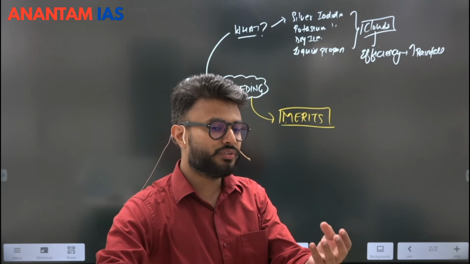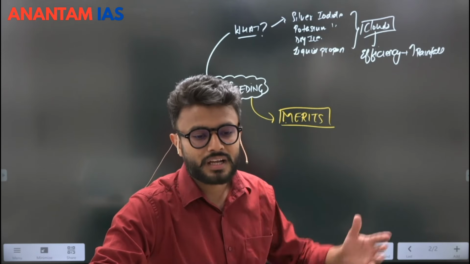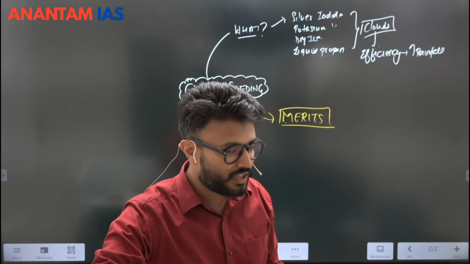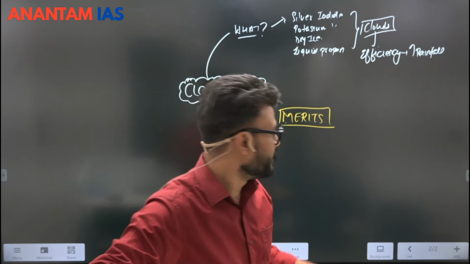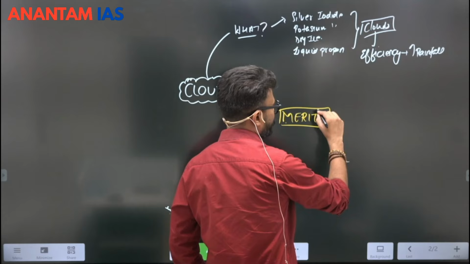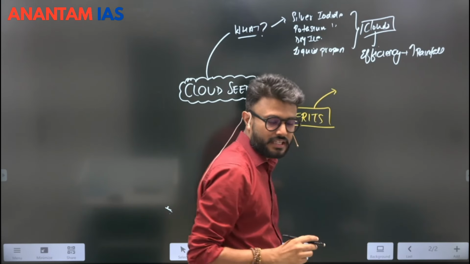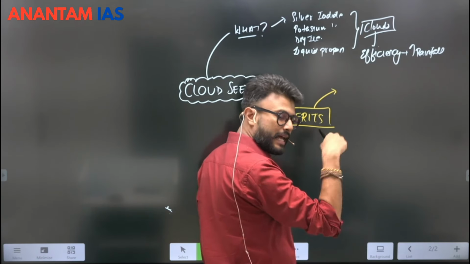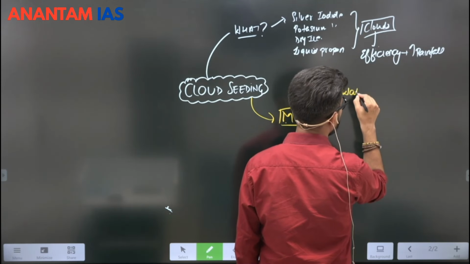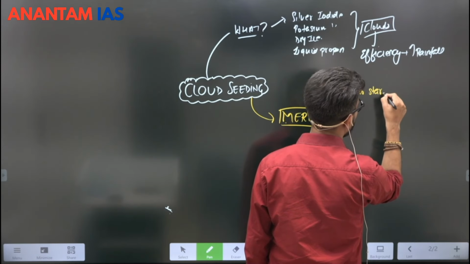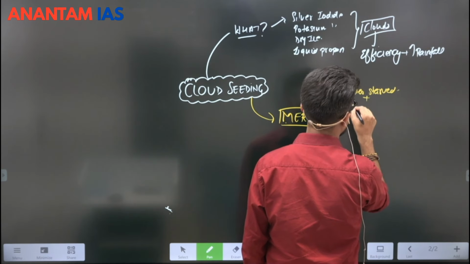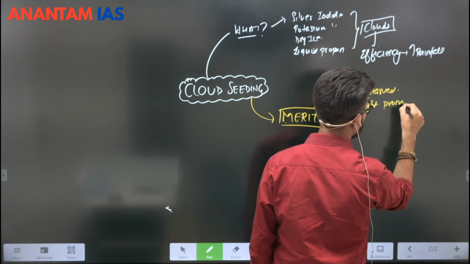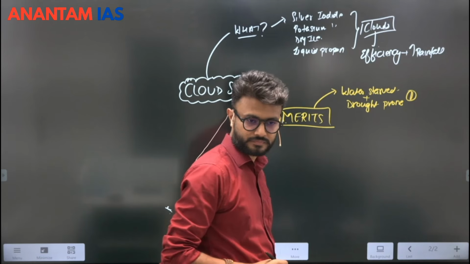You just have to think about water. Cloud seeding ultimately is giving us what? It is giving us water. So you just have to think about the merits of water. जैसे कि in terms of merit, the first important thing is that cloud seeding can bring in rainfall, and that means cloud seeding can help us in the water starved areas, as well as drought prone areas. This is one merit, right?